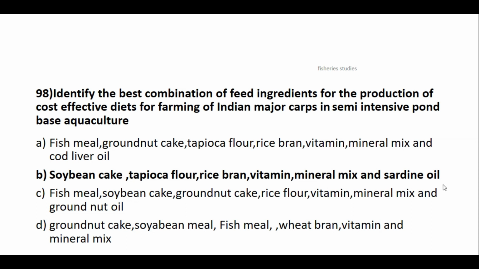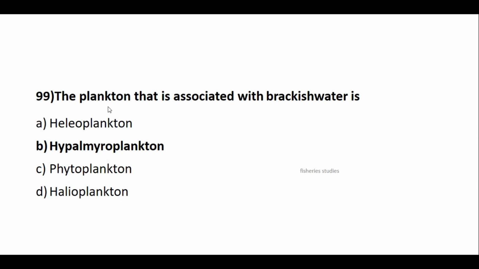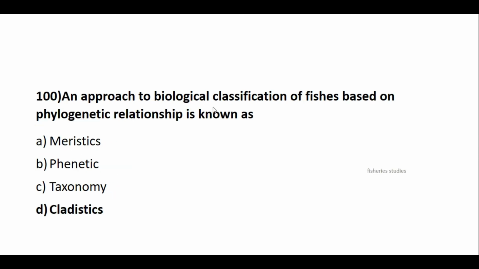The plankton that is answered Brachionus: answer is hypoplankton. An approach to biological classification of fishes based on phylogenetic relationship is known as cladistics. Meristics is the countable characters of dorsal fins and rays. So the answer is cladistics. Thank you.